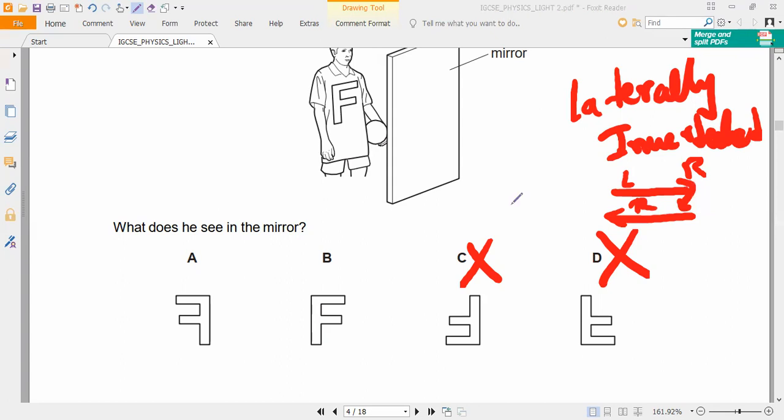Is it yes or no? Lateral inversion. So according to that property, which one is correct? Anybody can say? Option A. So by eliminating options, is it easy to find the answer or not? You understand? Very good.